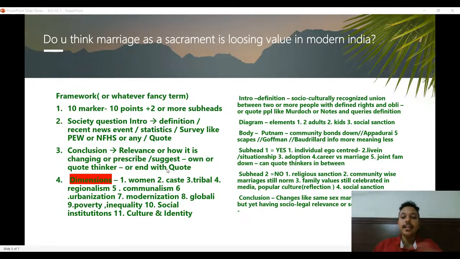How you can connect that idea to the institution of marriage. These are just random things that came to my mind. So the whole idea is like widow remarriage. Yes, anything that you can connect it with. Whatever idea or thinker you can connect it with, try to use them liberally.